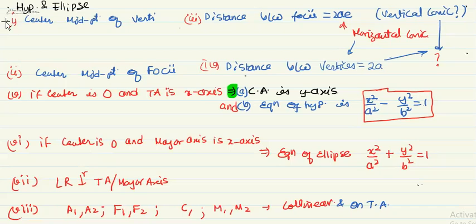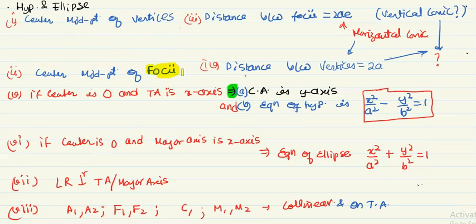If we focus on the first point, it says that the center is the midpoint of vertices. This is a very important property. If you have been given both the vertices, then the center will of course be the midpoint. Similarly, the center is the midpoint of foci also.